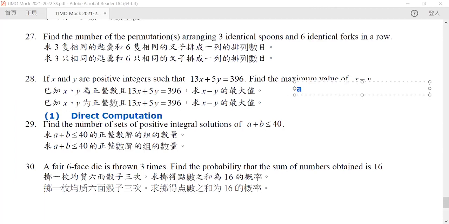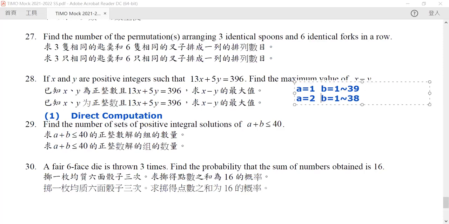So we can say that if A is equal to 1, B must be from 1 up until 39. So how many different choices are there? 39, right? How about if A is equal to 2? B must be from 1 to 38, which means that there are only 38 choices.